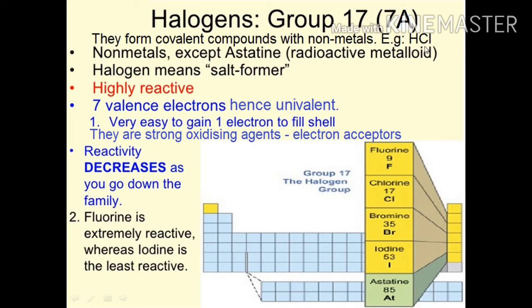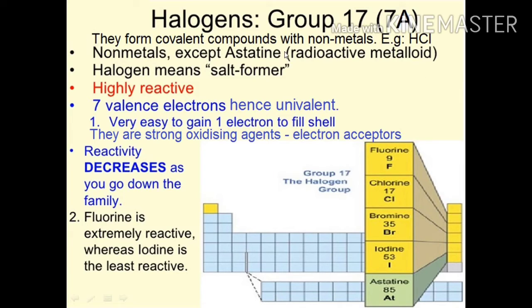Halogens, when they react with hydrogen, form acids. For example, chlorine reacts with hydrogen to form hydrochloric acid. Bromine reacts with hydrogen to form hydrobromic acid. Fluorine reacts with hydrogen to form hydrofluoric acid, and iodine reacts with hydrogen to form hydroiodic acid.